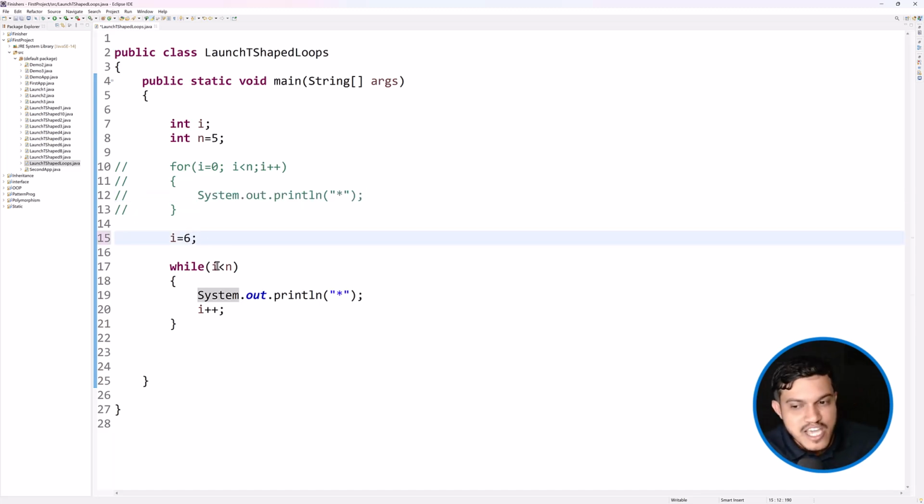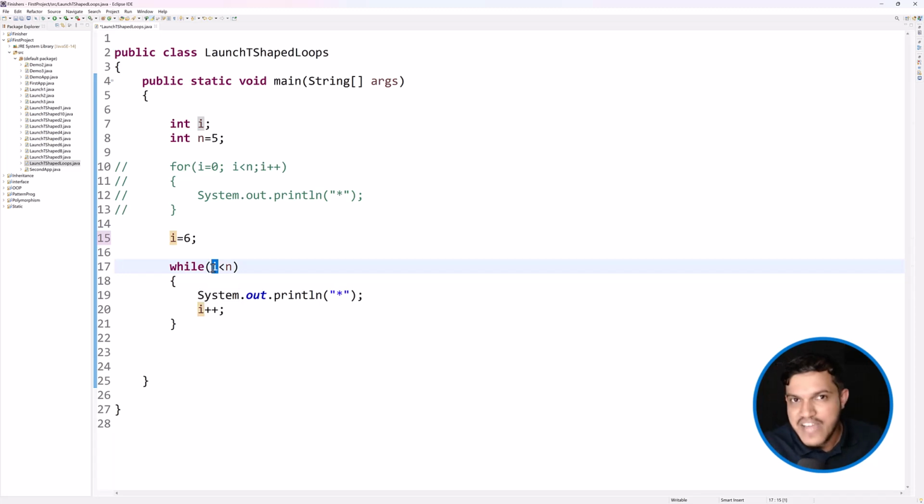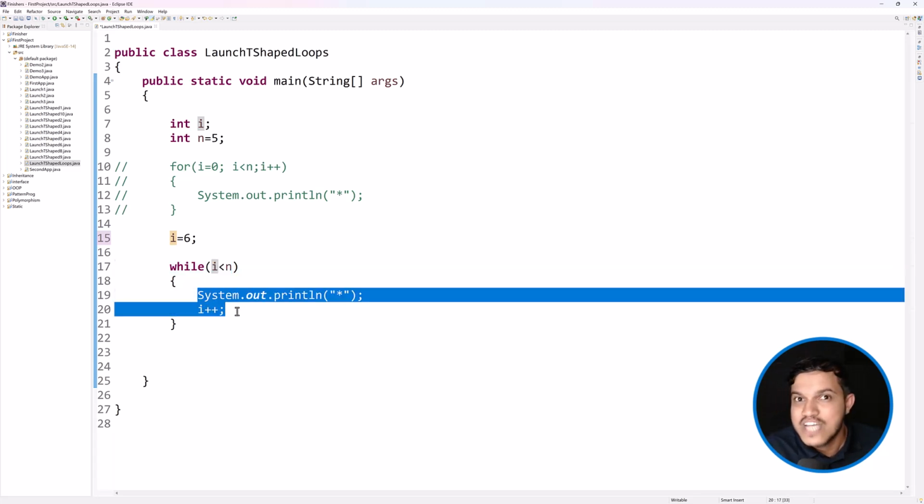Great. Now I'm checking: is 6 inside I? We have 6, right? So is 6 less than 5? No, it is false. This will not be executed even once.